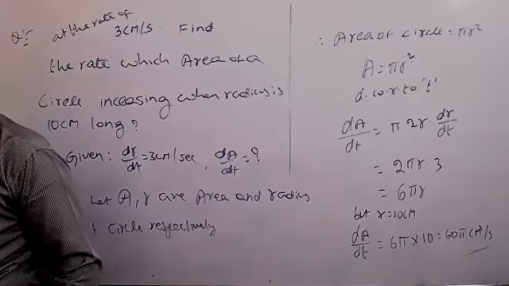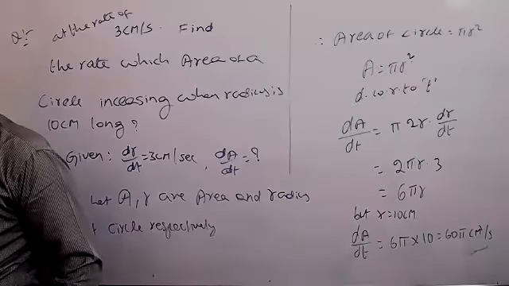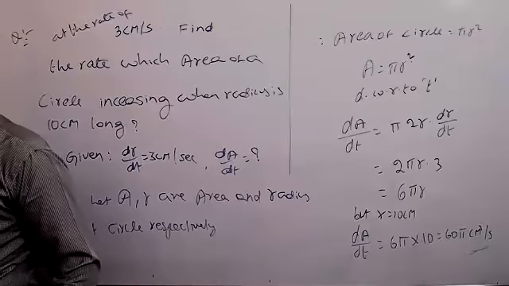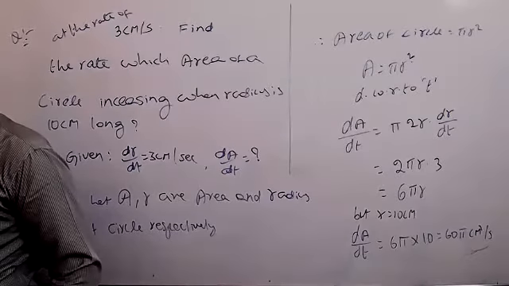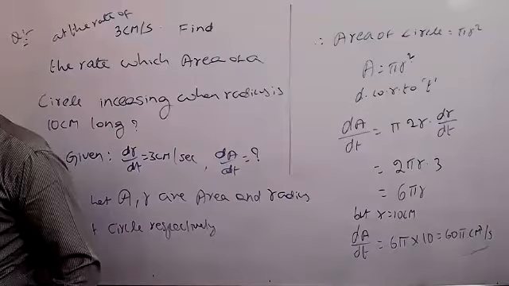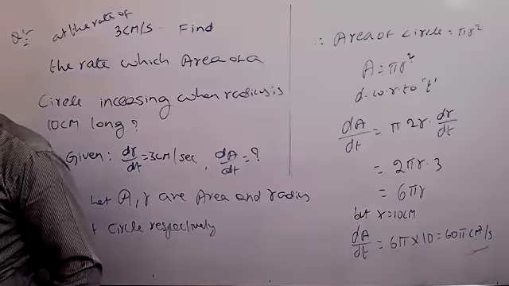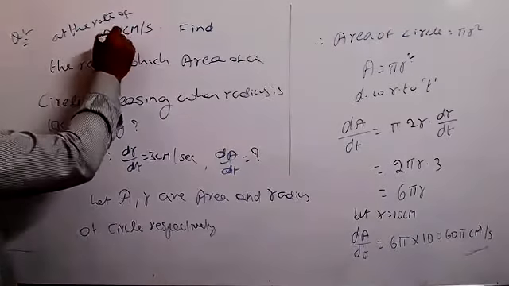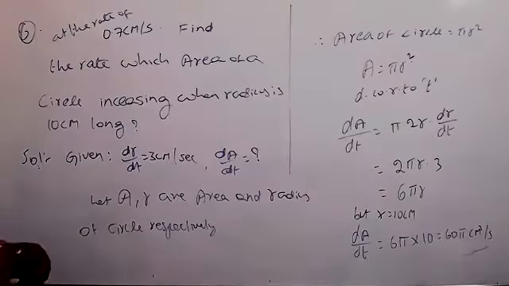Right, next one. Question number 6. The radius of a circle, same model. Because if you have done one or two questions of the same model, you understand it clearly. Right. The radius of a circle is increasing at the rate of 0.7 centimeters per second. Full stop.